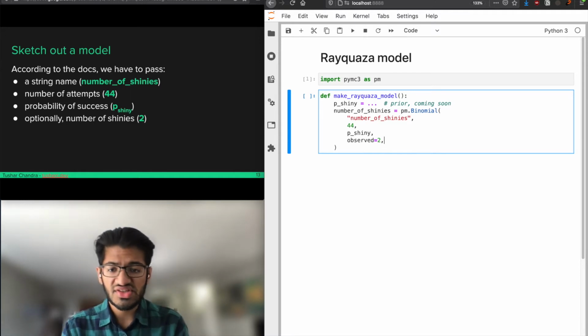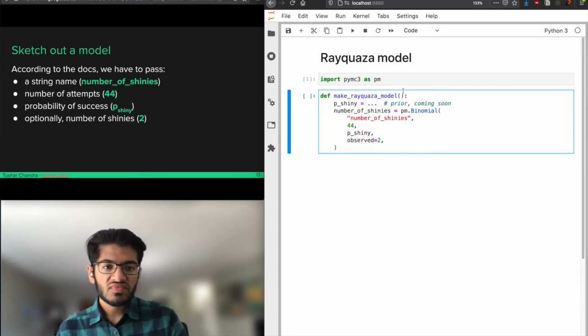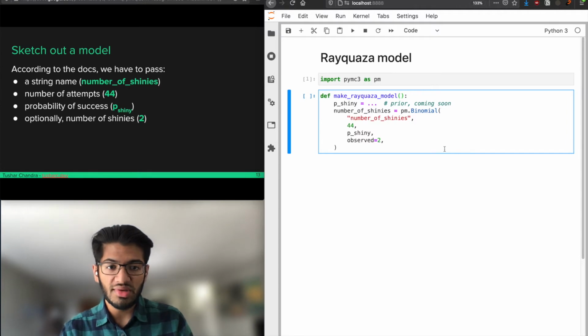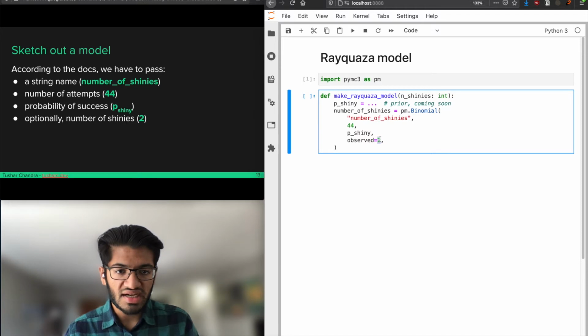So what this is saying is that this random variable has the name number of shinies. This string doesn't have to be the same as the name of the variable because Python doesn't know what your variable is actually named, but it's generally good practice because otherwise things can get confusing. The number of observations is 44, the probability of success is p shiny, and optionally, if we have observations, which in this case we do, we can put those in. So observed equals 2. I'm going to make this function able to take a variable number of shinies, and we'll come back to y actually. Let's just not include a default value, and we'll come back to y later.